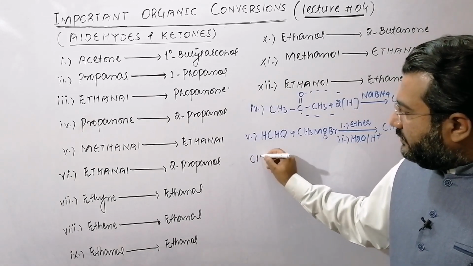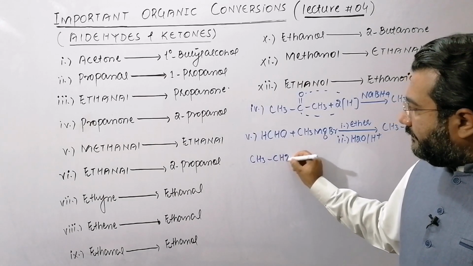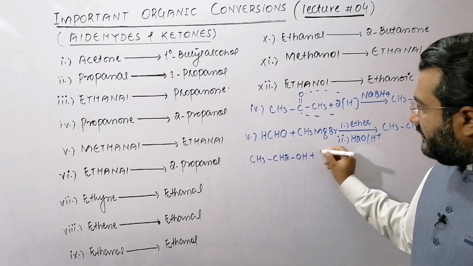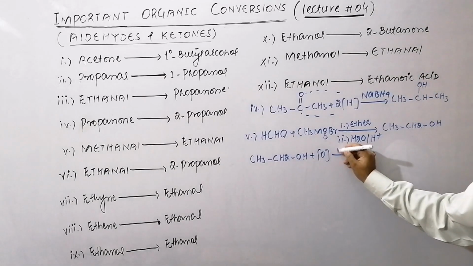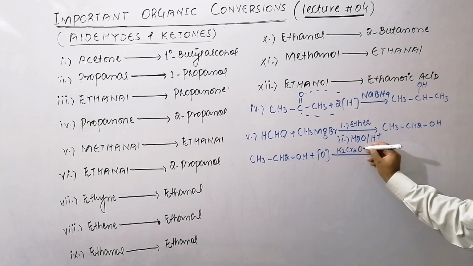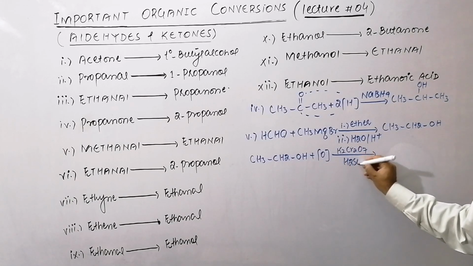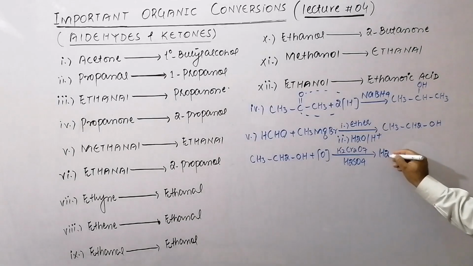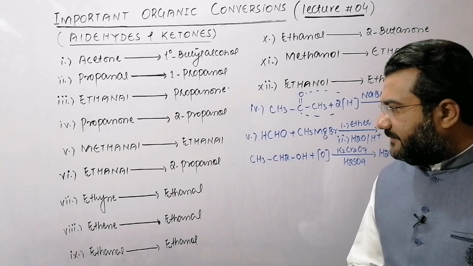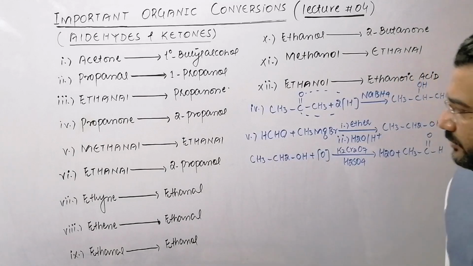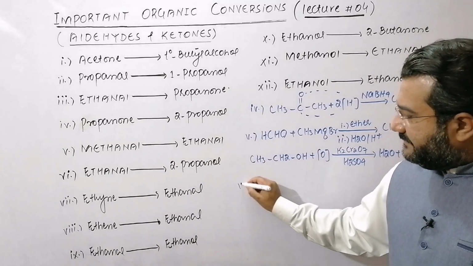Now this ethanol is oxidized, and dear students, acidified K2Cr2O7 is used to oxidize the ethanol, and after oxidation the ethanol is changed to ethanal. So in this way the methanol is finally changed to the ethanal. So that was conversion number 5. Now ethanol to 2-propanol, conversion number 6.